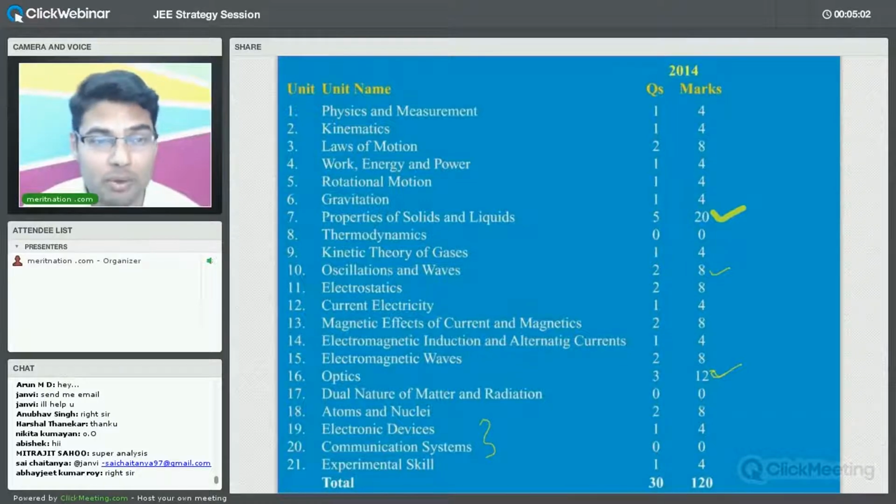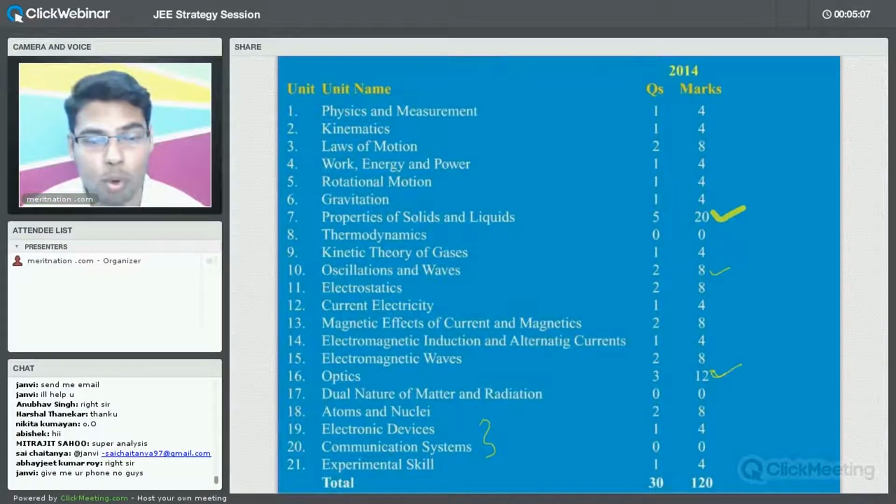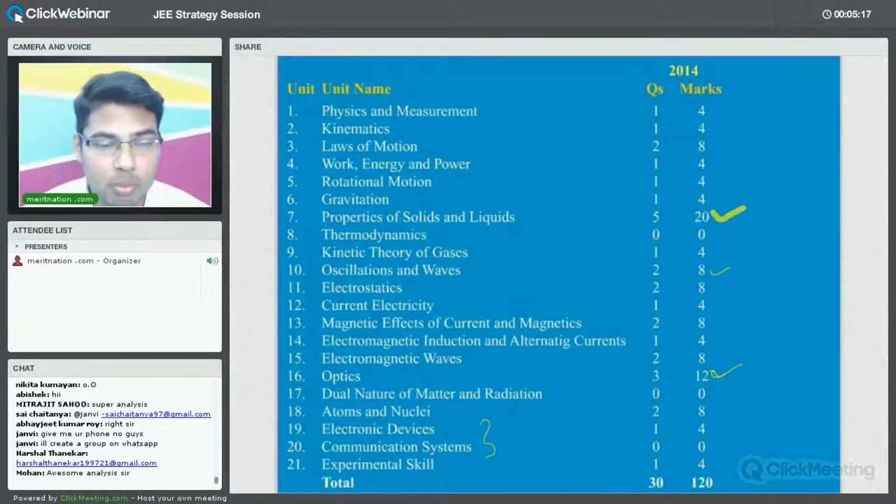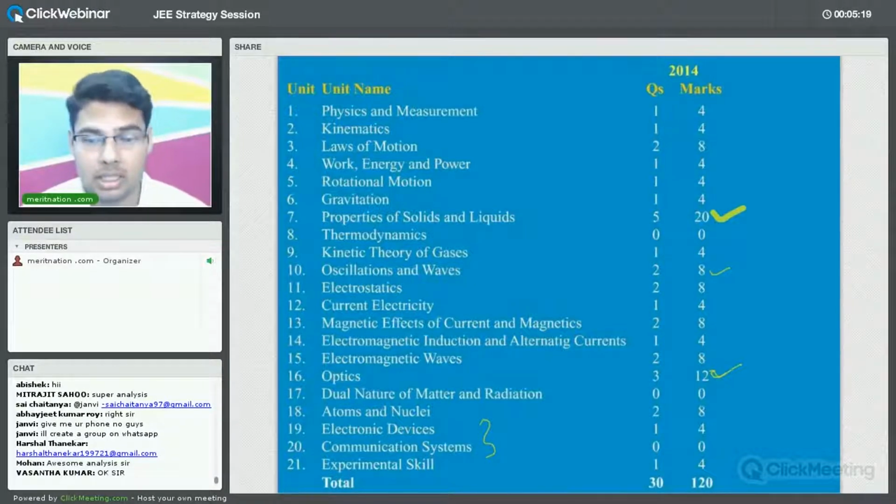It does not mean that we will ignore these chapters, but when we have limited time, we have to revise those concepts which carry more weightage. Fine. Now just try to see laws of motion. It carries 8 marks. So all those chapters which carry 8, 12 or 20 marks become more important in this session of the year, that is 2014.